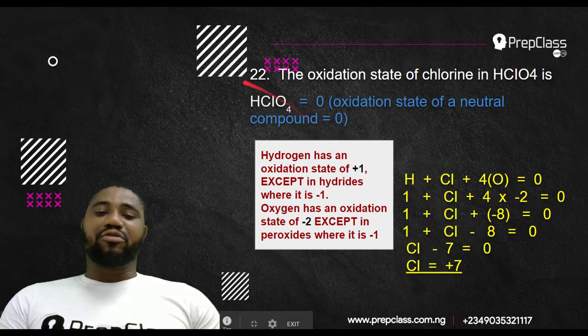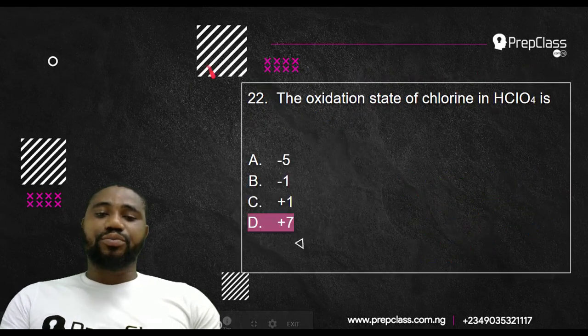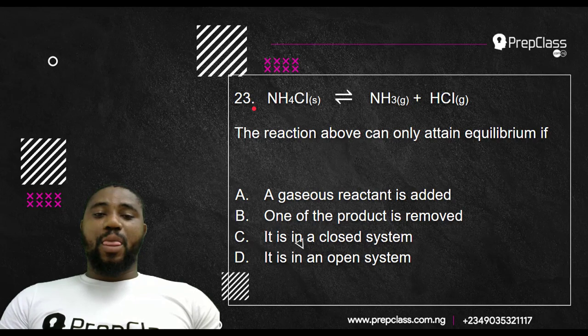And because of that, the name of this compound becomes tetra, from this 4 here, oxochlorate 7 acid. Since hydrogen is coming first, it is an acid. Either you can say hydrogen tetraoxochlorate 7, or you say tetraoxochlorate 7 acid, whichever one. So that's for that. Question number 23.